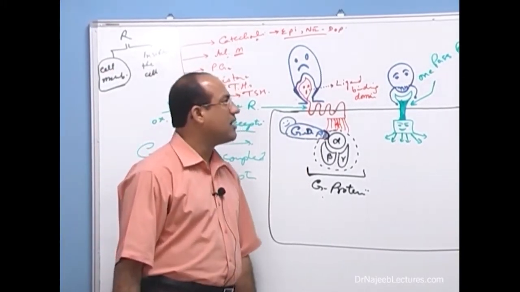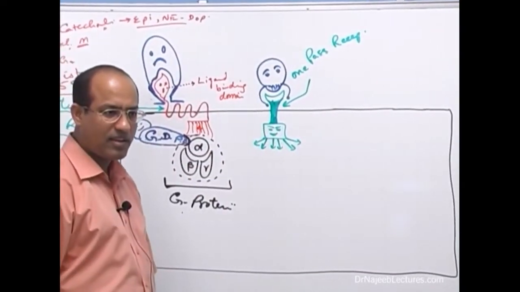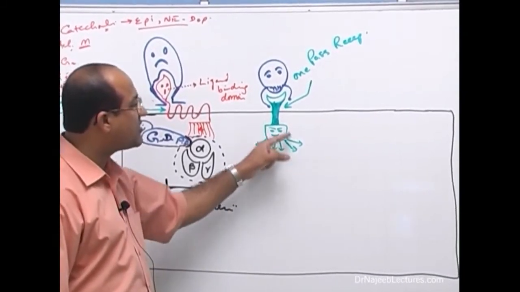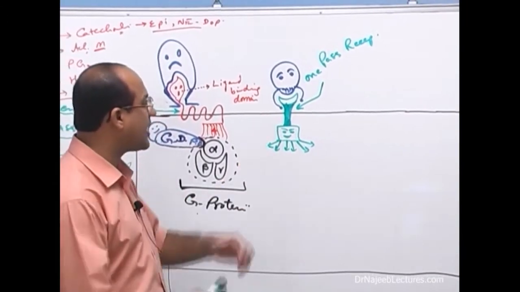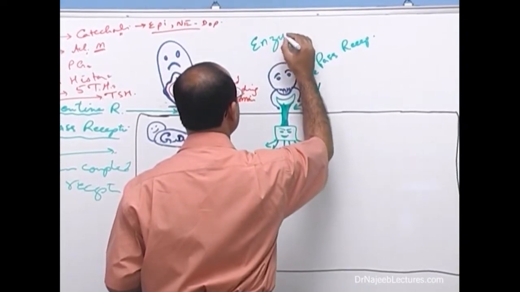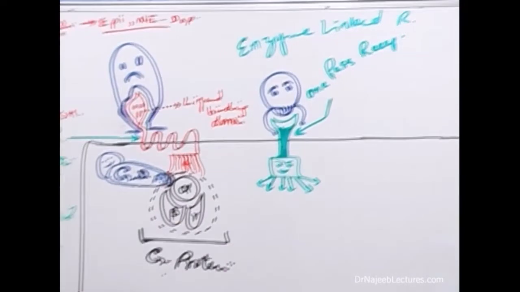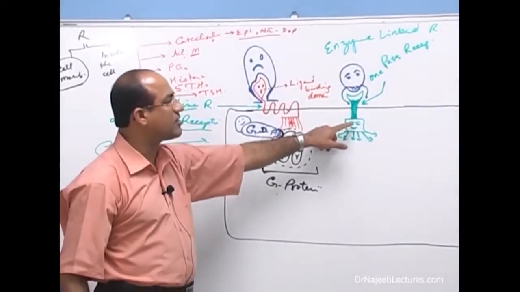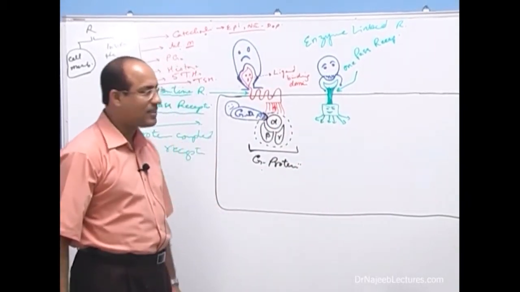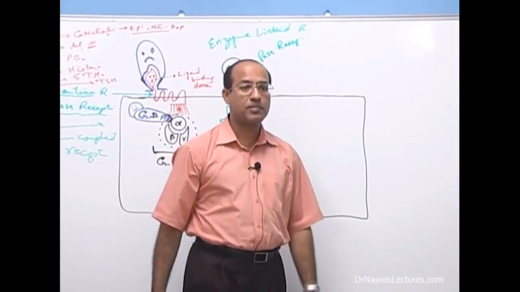Is that right? Now I would like to come back to the 1-pass receptor. 1-pass receptors have a unique effector domain, and usually this effector domain is an enzyme. Because this is an enzyme, the other name for the 1-pass receptor is enzyme linked receptors. Now look here: it is a 7-pass receptor, it is a 1-pass receptor, it is a G protein coupled receptor, it is an enzyme coupled receptor. Is that right?